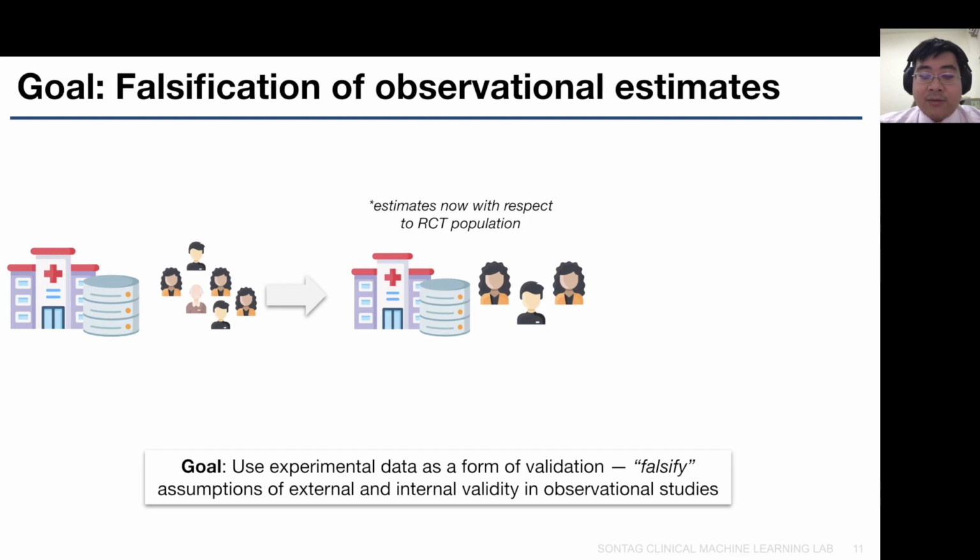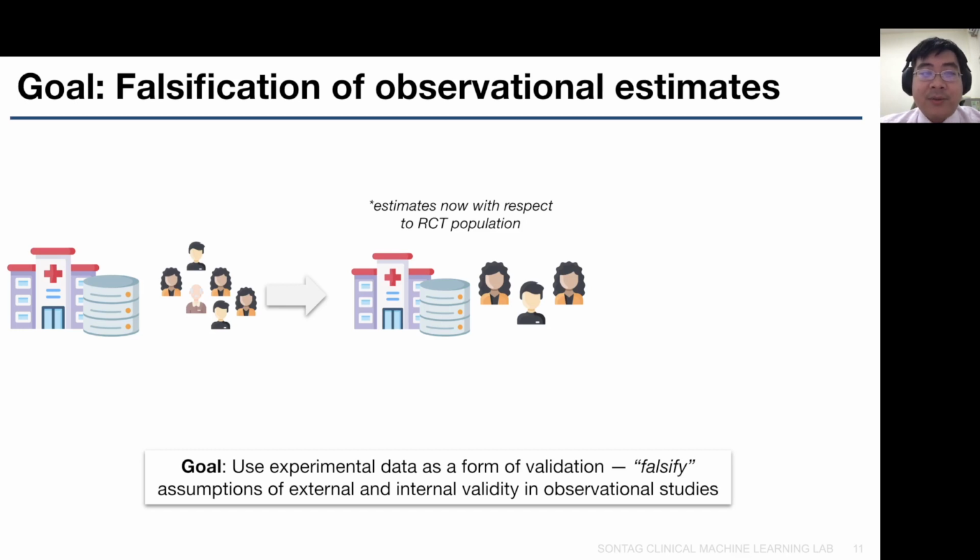Therefore, our goal is to use experimental data, which is RCT data, as a form of validation so that we can falsify assumptions of external and internal validity in observational studies. That is, if we have an observational study that passes the falsification process, then we will be more confident that it may not be biased.